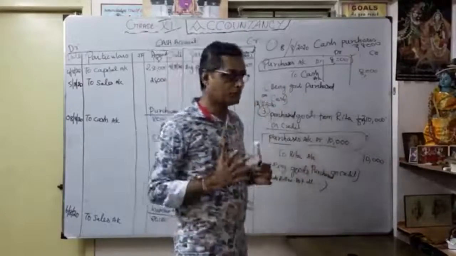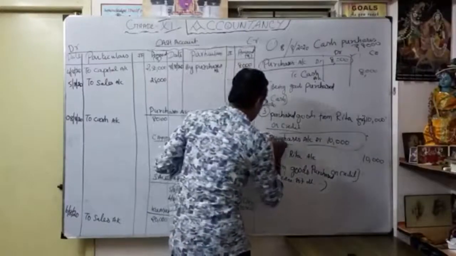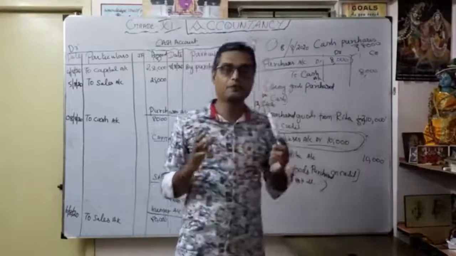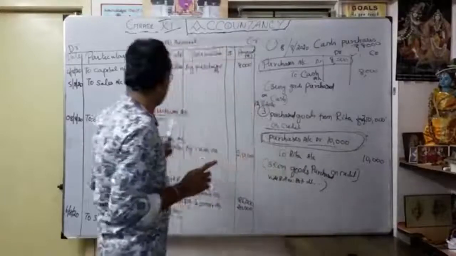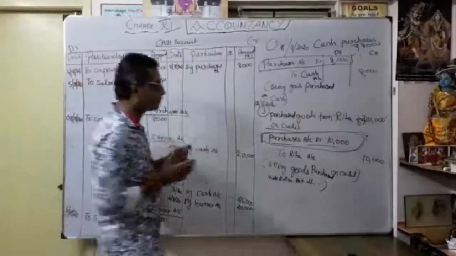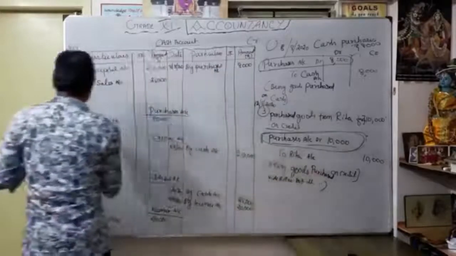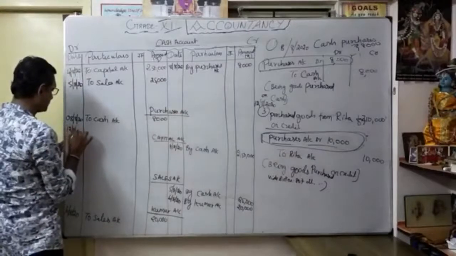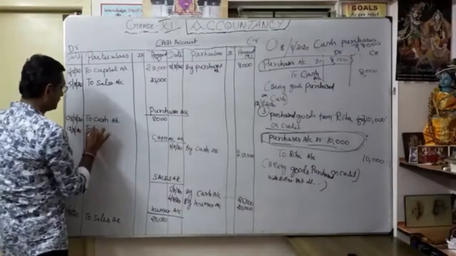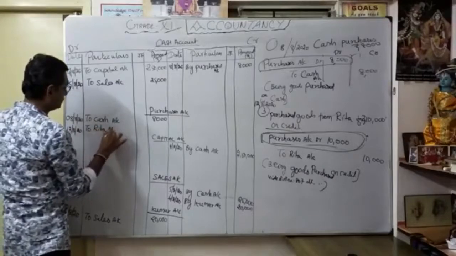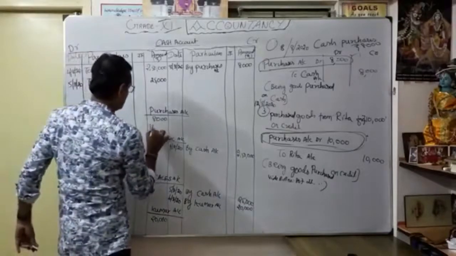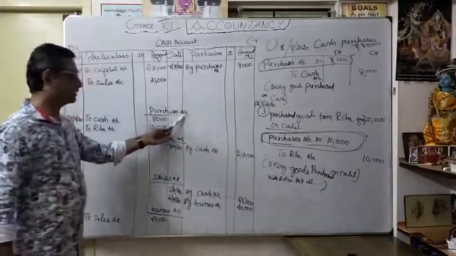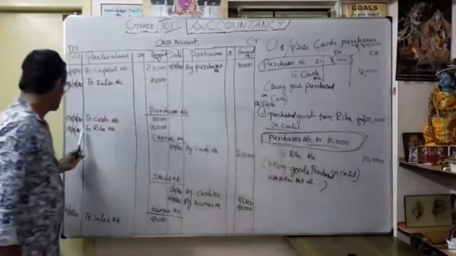Now we are going to post. Always, I said, first consider the debit part. The debit part is the purchase account. We want to verify whether the purchase account is already opened or not. Yes, the purchase account is already opened. So how to do the posting? Only the two parts. The date is maybe 12th August, to Rita account. How much did you purchase? 10,000. Purchase account debit to Rita account.